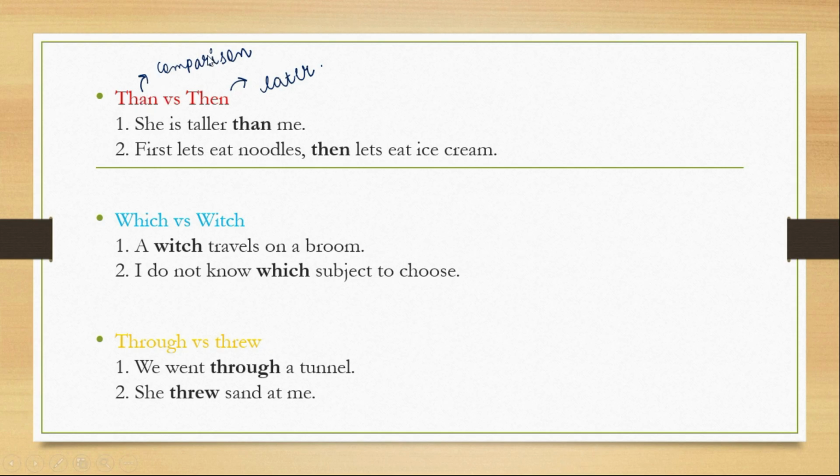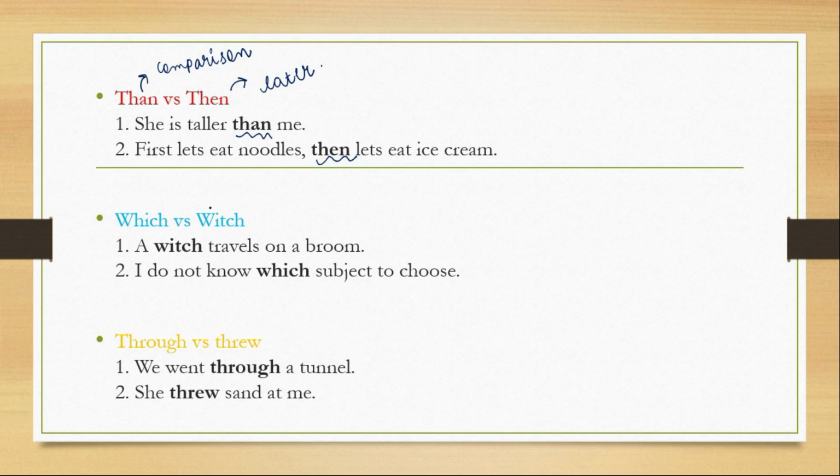So than is for comparison. She is taller than me. She is fatter than me. Anything you're comparing, then you're using the word than. First, let's eat noodles. Then let's eat ice cream. So baad mein. Then we can do that. So this is the difference. Please do not interchange and make a confusion about it.